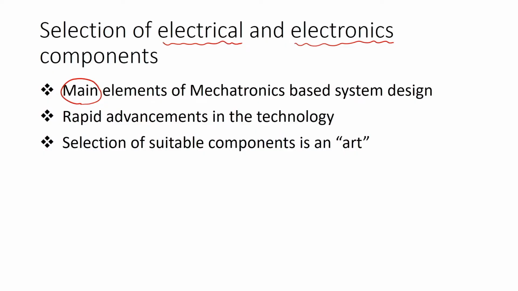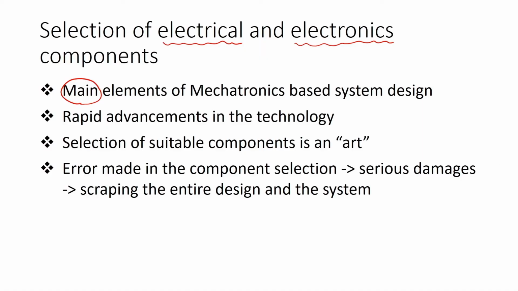We should consider these advanced components in our model. Being the designer, being the engineer who is working on a mechatronics based system, we should be in touch with the technological advancements of the variety of these components as well. The proper selection of these components is a challenging task.